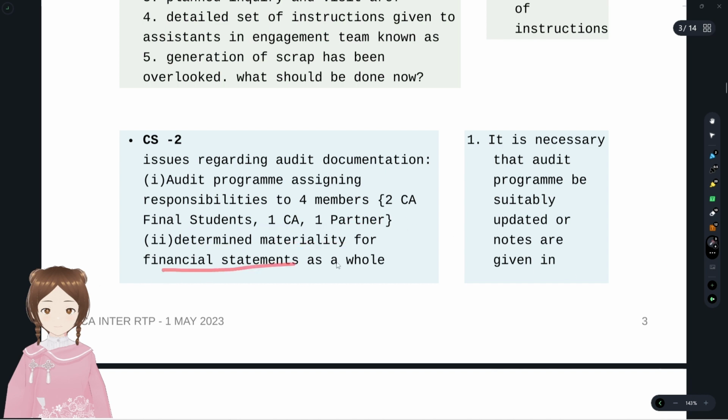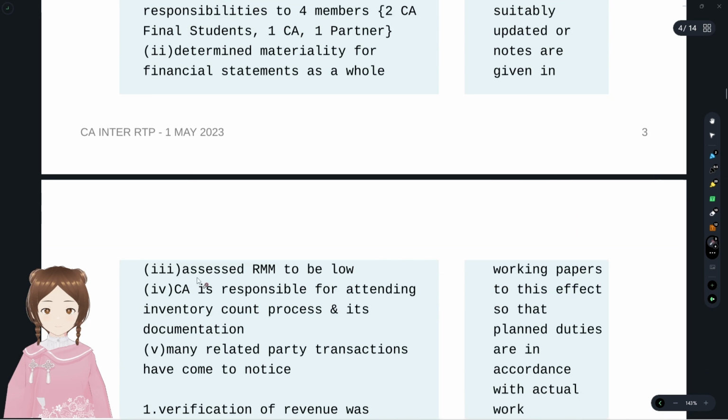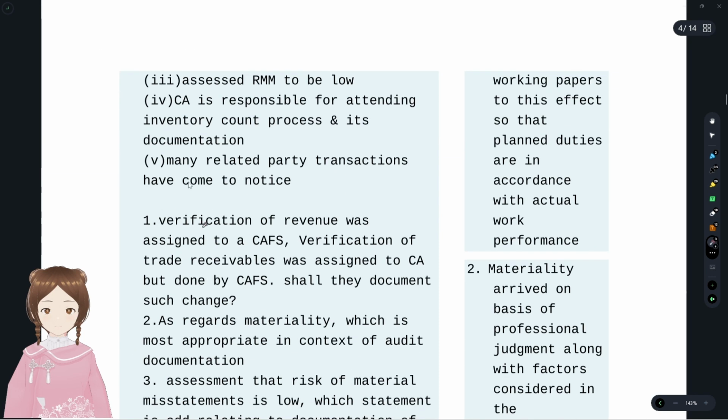Determine materiality for the financial statements as a whole. Assess the risk of material misstatements to be low. CA is responsible for attending inventory count process and its documentation. Many related party transactions have come to notice.